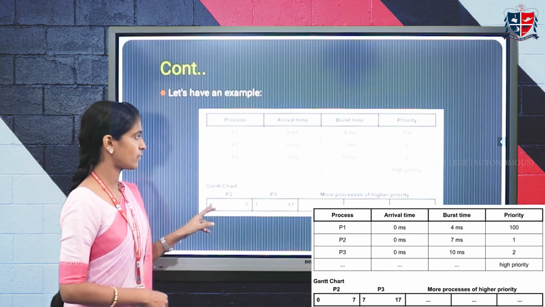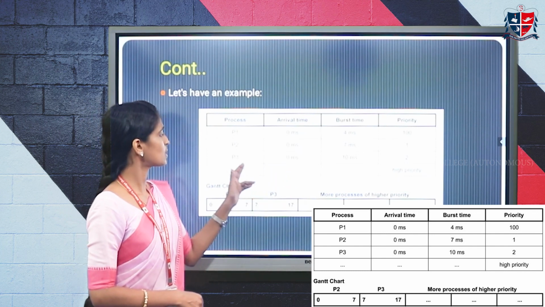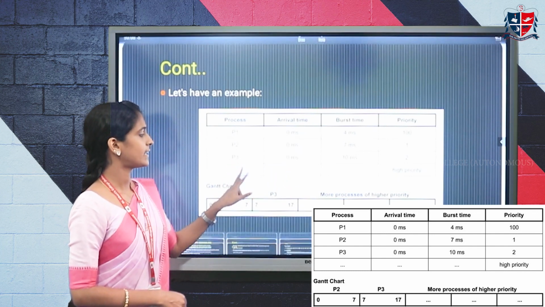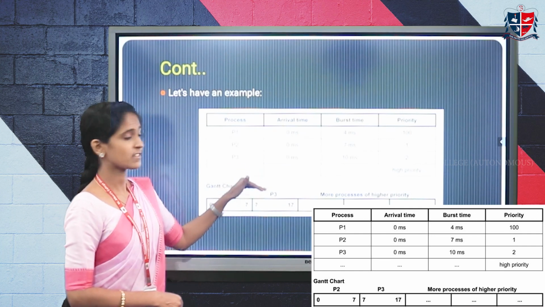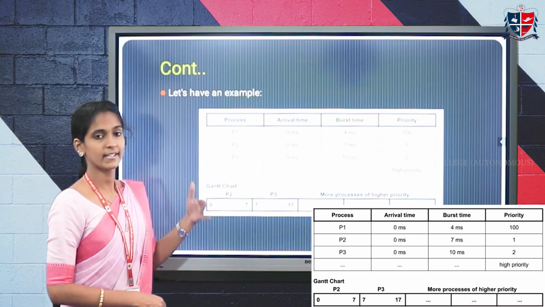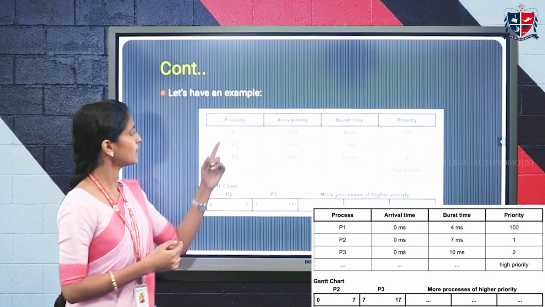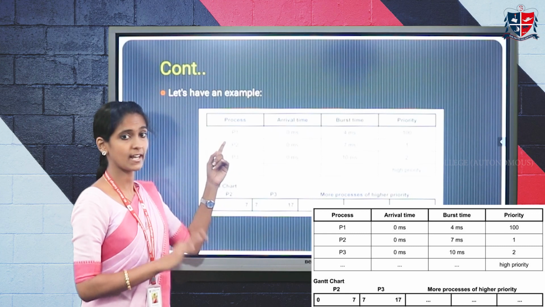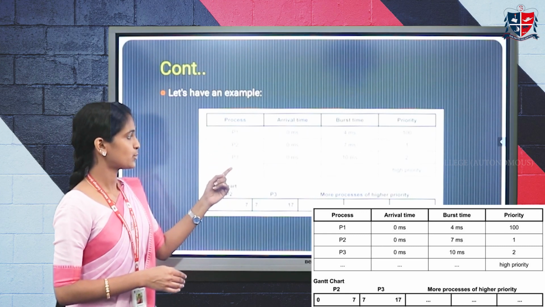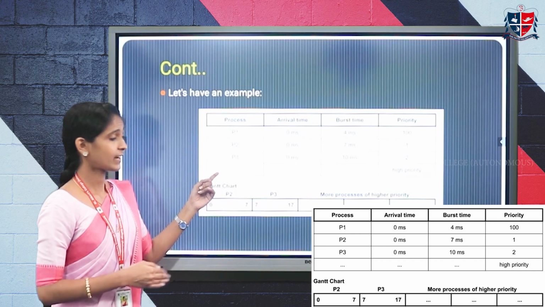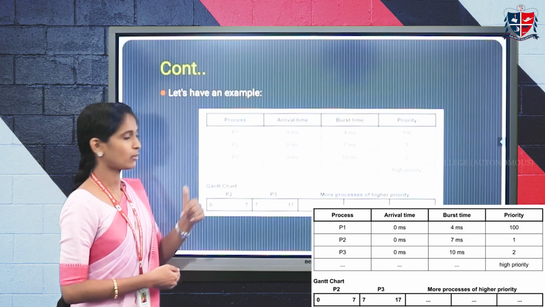Then P3 will run for 10 milliseconds, and since there are lots of processes with priorities from 1 to 99, only after all of them finish will P1 get the CPU for its execution.